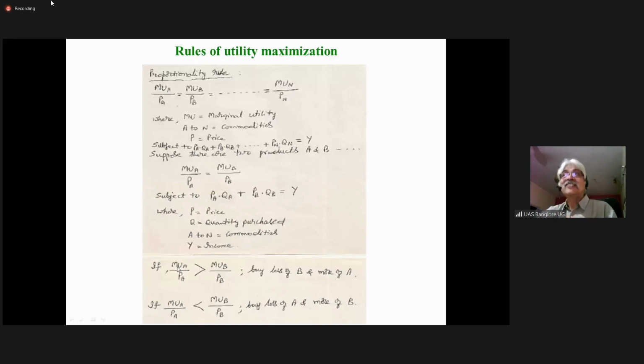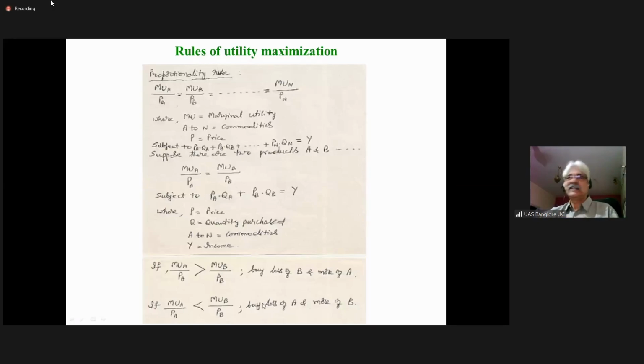To decrease the numerator, that is marginal utility, you have to purchase more of A, or purchase less of B. When you purchase less of B, the right hand side becomes larger. The two will become equal.